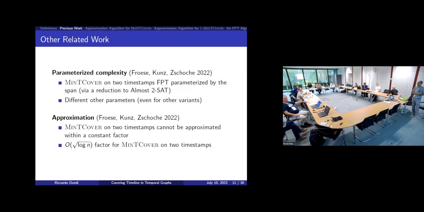For the approximation, the 2 results of Froese et al. can be applied also to approximation. In particular, from a negative point of view, Min T cover can be shown to be not approximable within a constant factor, assuming the unique games conjecture. On the positive side, again on 2 timestamps, it can be shown that Min T cover can be approximated within a factor of big O square root of log n. So this is about the approximation.